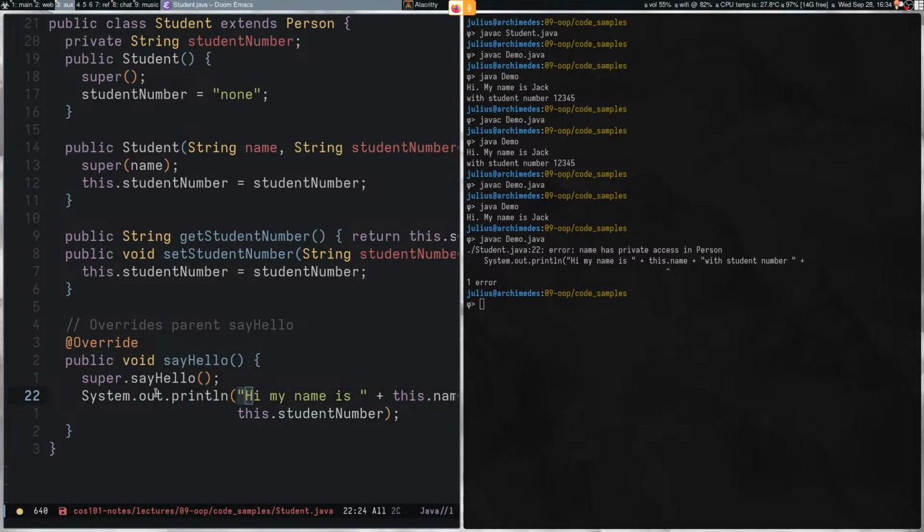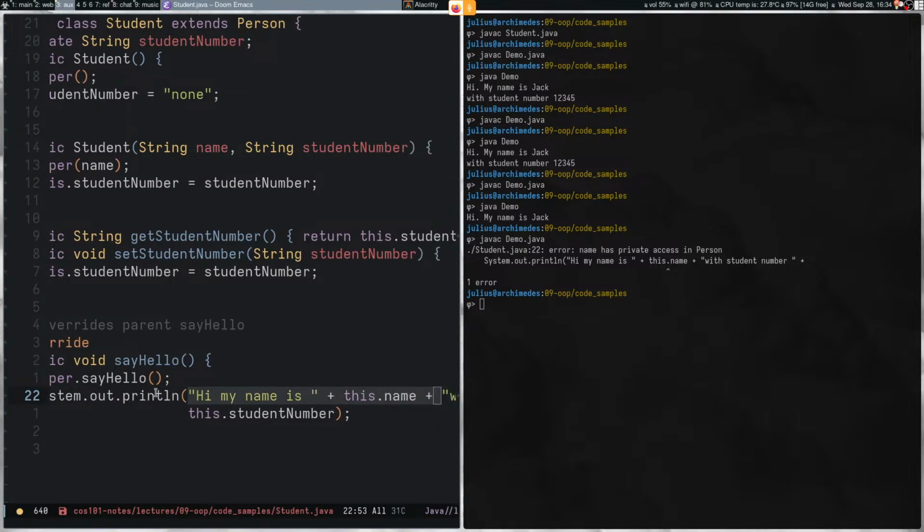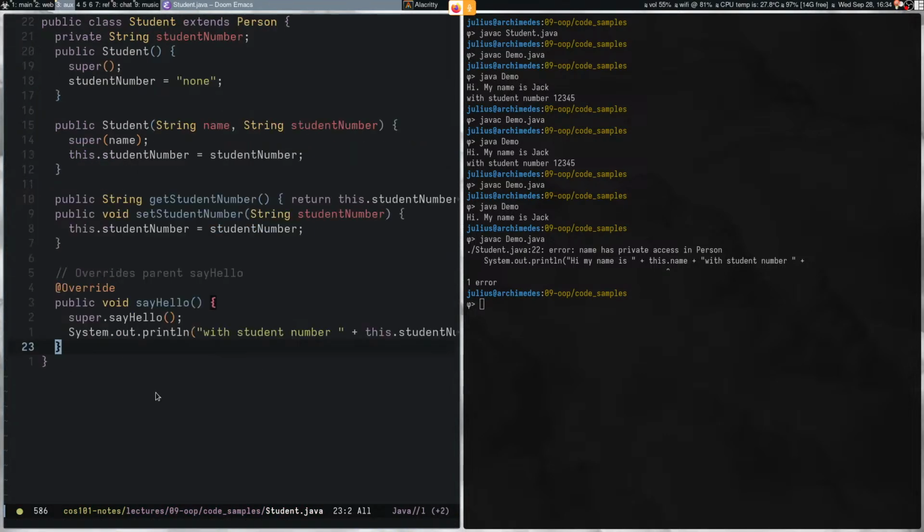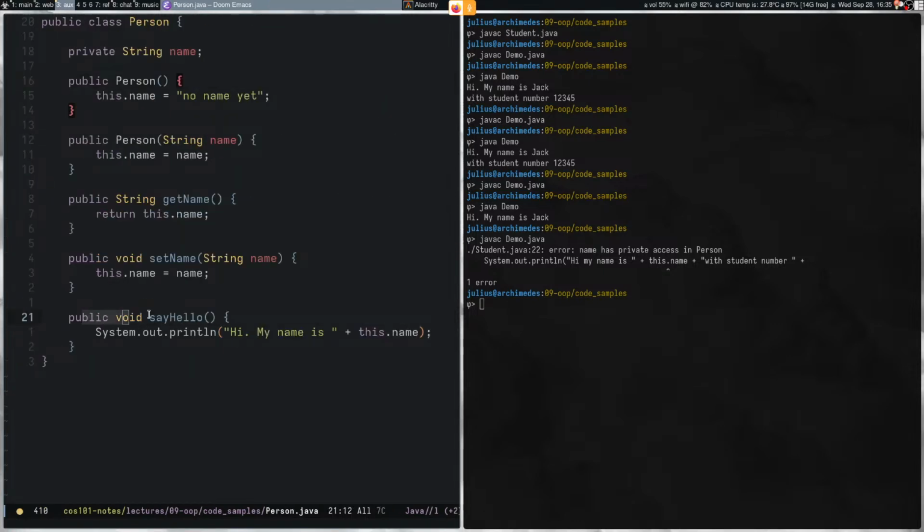So if I remove this code, let's just make it a bit more legible. We are now calling super.sayHello, which is in the person class. This is super.sayHello.